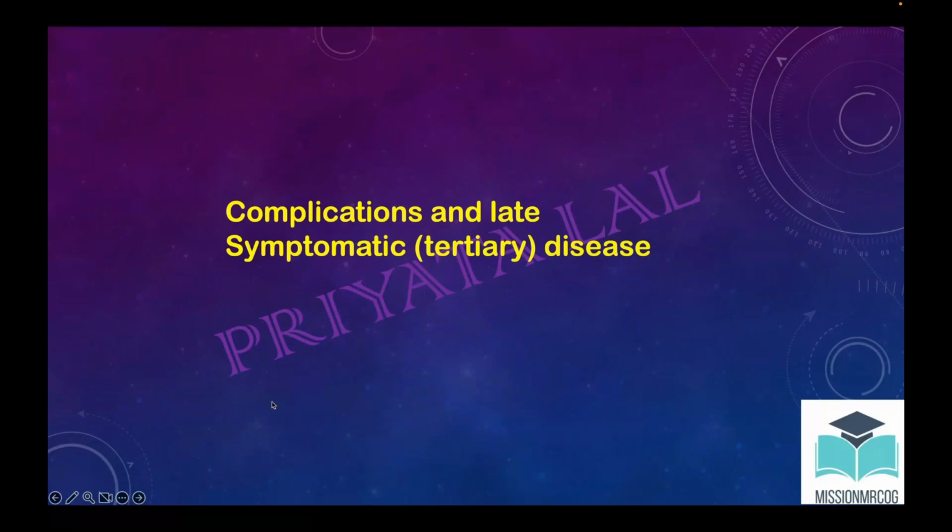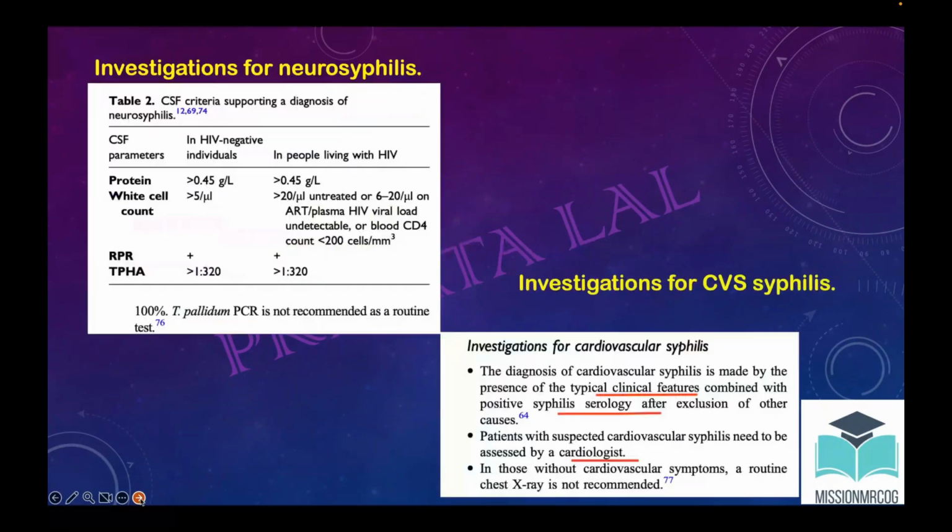Now, complications of late syphilis or tertiary syphilis. So there could be neurosyphilis, and according to the guideline, they have put so much about this, so many tables are put. So some I have put. For investigation of neurosyphilis, they are doing CSF. In CSF, RPR will be positive, and TPHA will be more than 1 in 320. Okay.